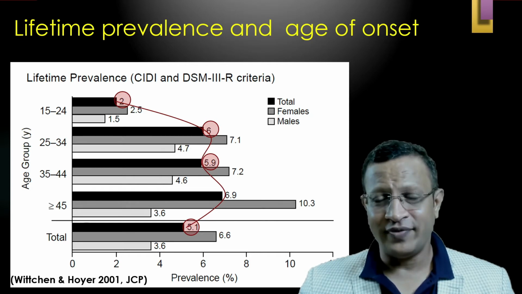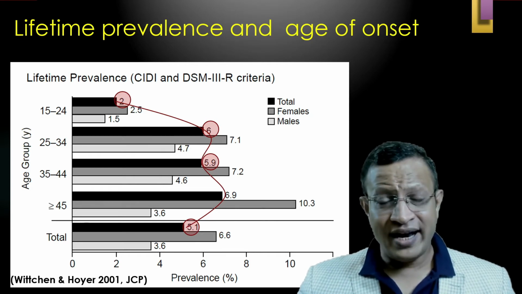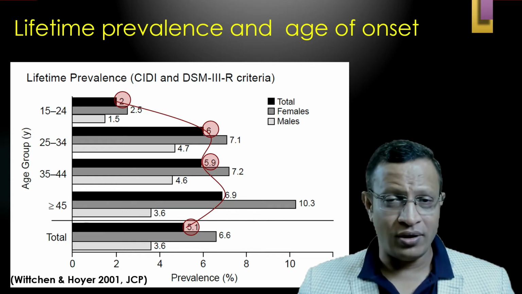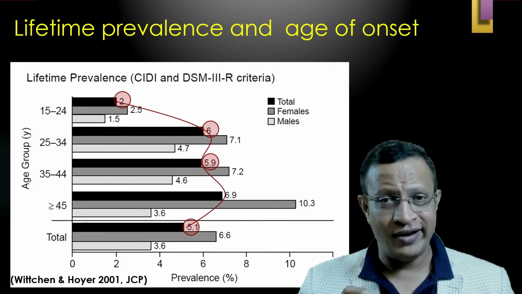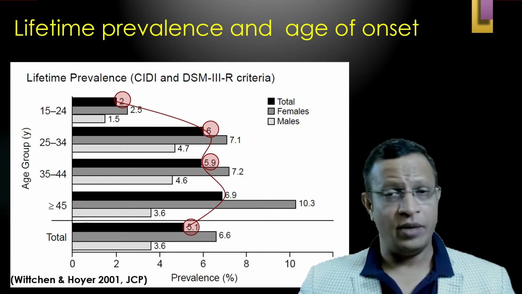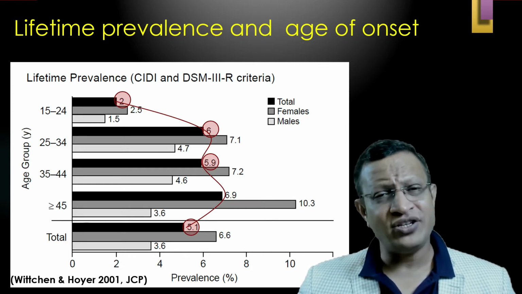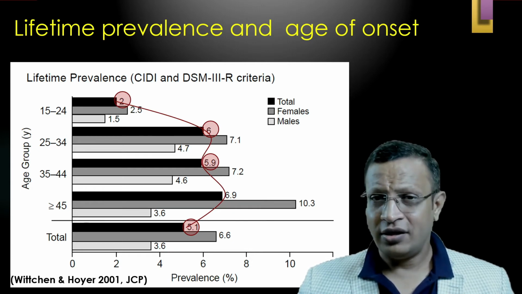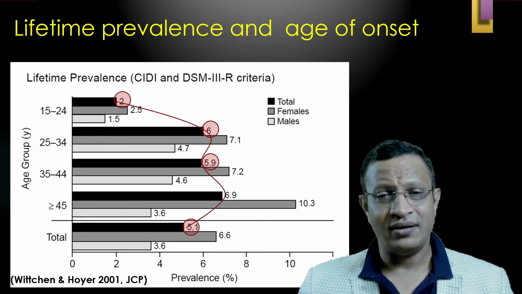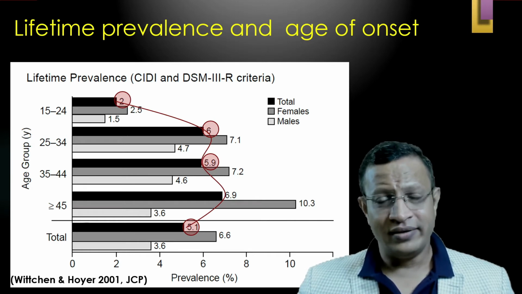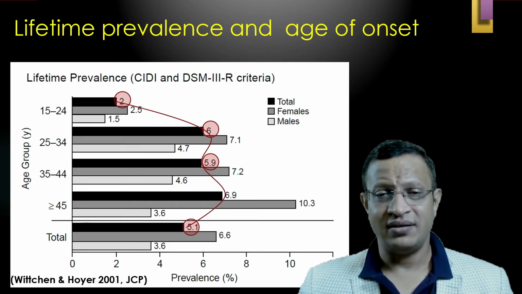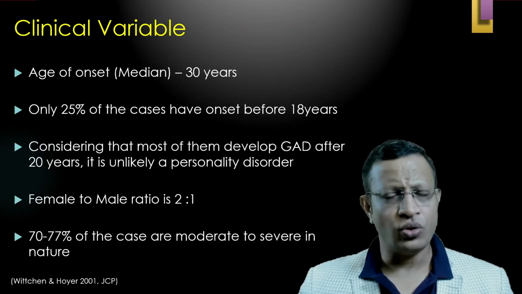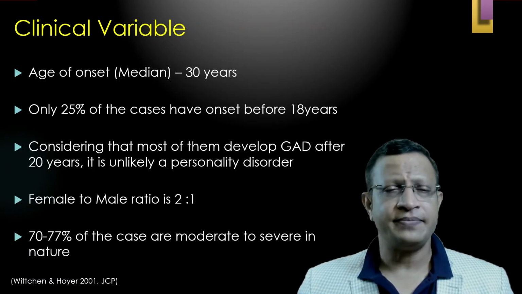You need to understand this very clearly, because by understanding the onset of generalized anxiety disorder, you'll be able to differentiate it from personality disorders, like dependent personality disorder, or else anxious avoidant personality disorder. So, if it is early onset, you may have to consider comorbid personality disorder, or else if it is late onset, that is around the third decade, then generalized anxiety disorder will be the first diagnosis. So the age at onset is 30 years.